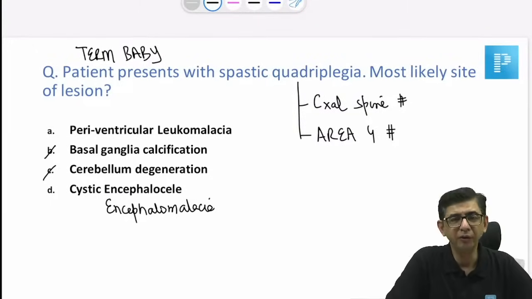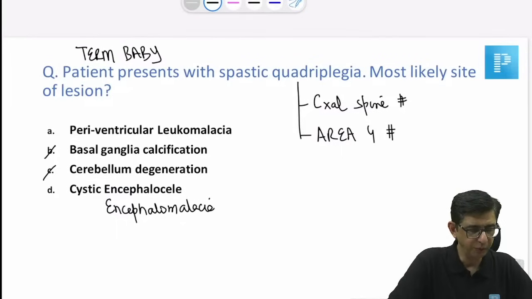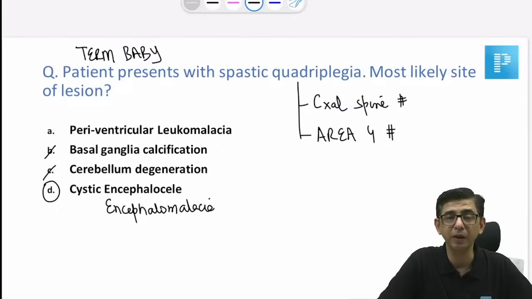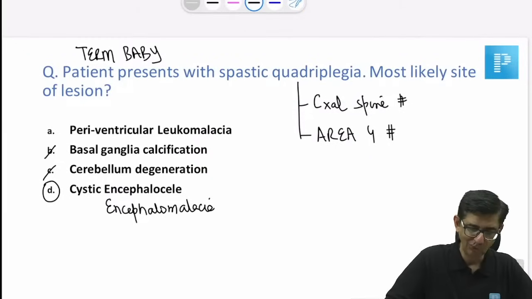Okay, fine, got it, guys. The correct answer for this one would be option D. That would be encephalocele only. Did they mention the word cerebral palsy in the question as well? Did they mention a spastic CP child having quadriplegia? Okay, the term is not present.